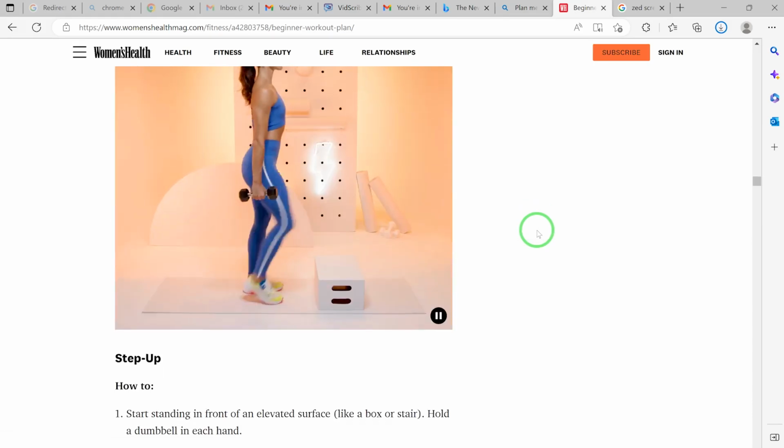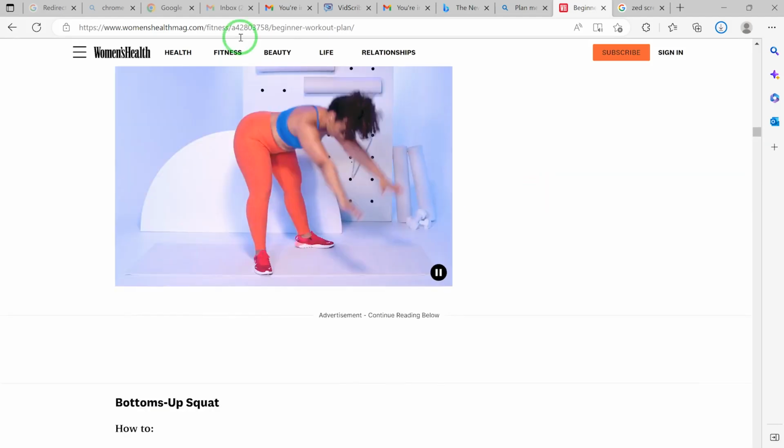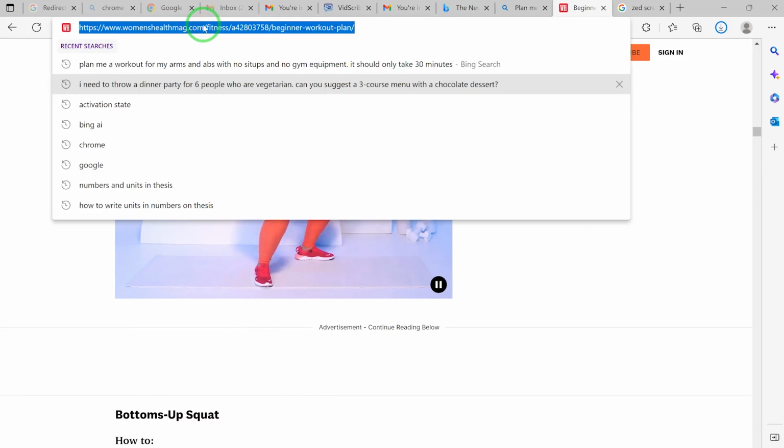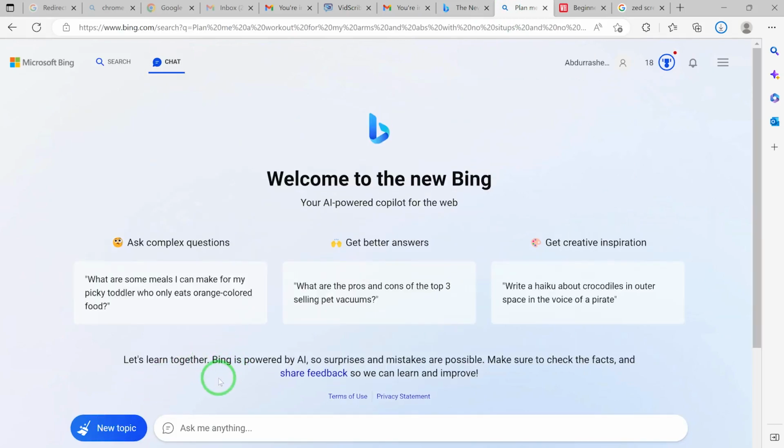But then let me show you the power of this Bing AI. All we need is just to copy this link. Copy this link, and then you come back to our conversation and say, let's start a new topic, and say, can you summarize the content of this blog post?